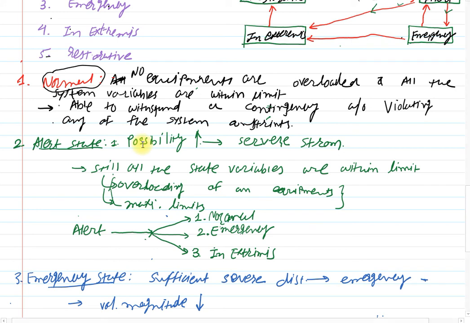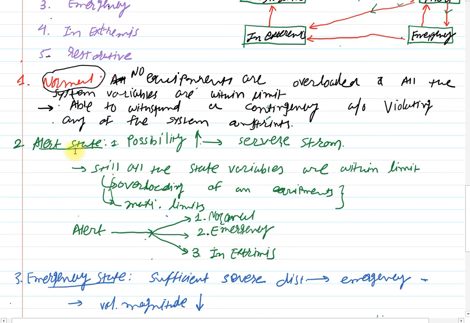Clear? Then in the alert state you can consider the possibility of disturbances increasing, that is, the chances of a fault. For example, consider weather conditions such as a severe storm or heavy rainfall. Clear? So this is the alert state.